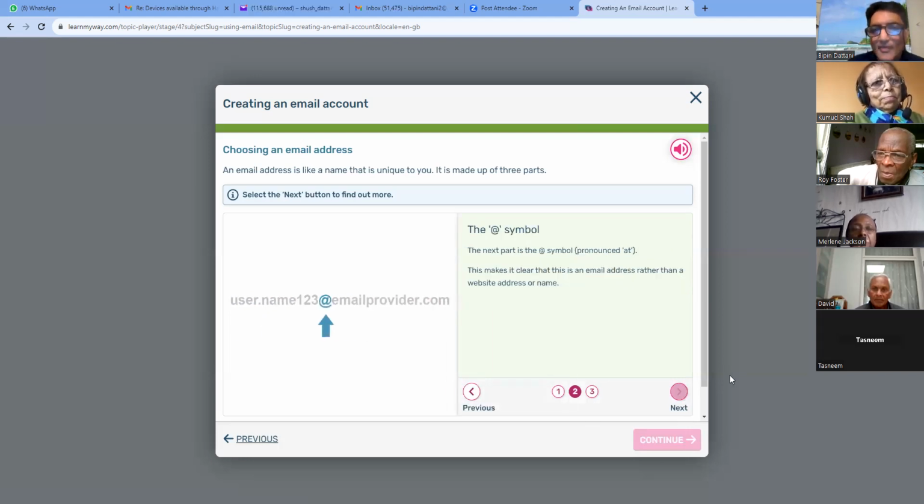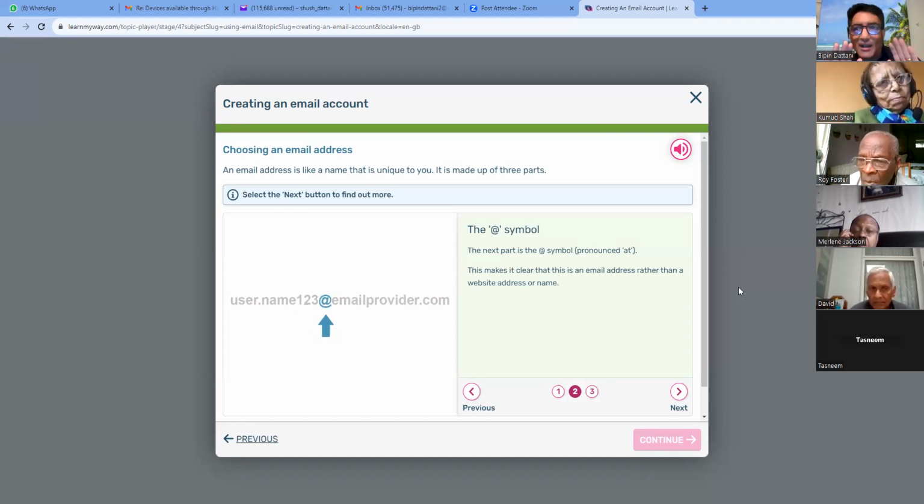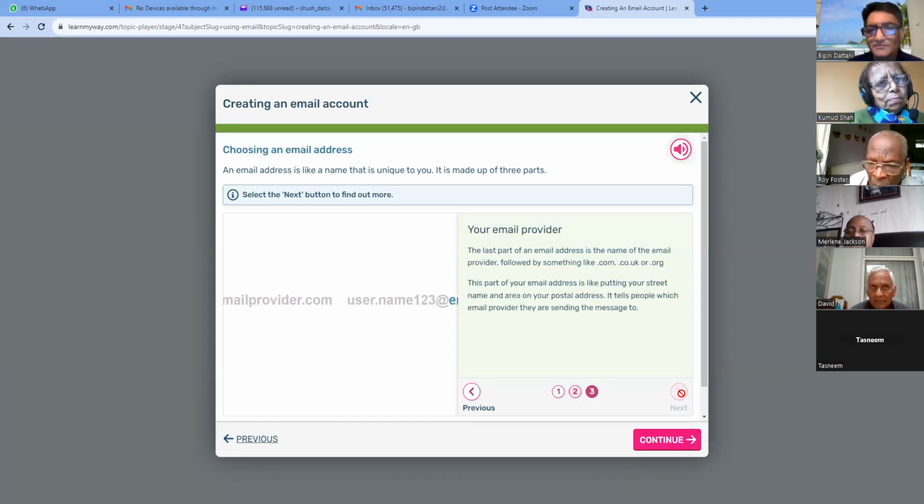Next, the @ symbol. Notice this little thing here, okay? The next part is the @ symbol. This makes it clear that this is an email address rather than a website address or a name. A website address does not have an @ symbol. It's like www.google.co.uk or www.bbc.co.uk. It does not have an @ sign in it. Email addresses do have an @ sign. Okay, next.